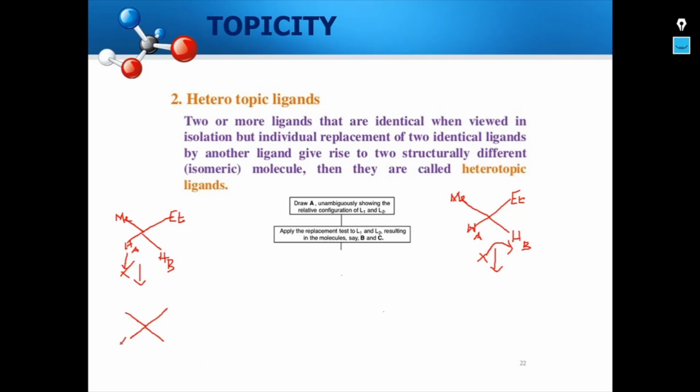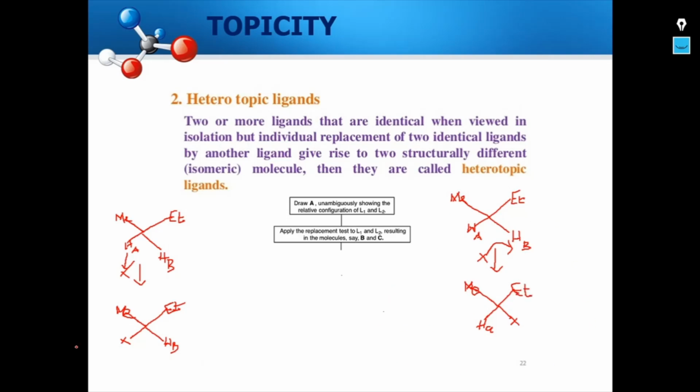So my HA is replaced with X, and I have my HB over here. And here my HA remains the same and my HB is replaced with X. I have my same methyl and my ethyl over here.